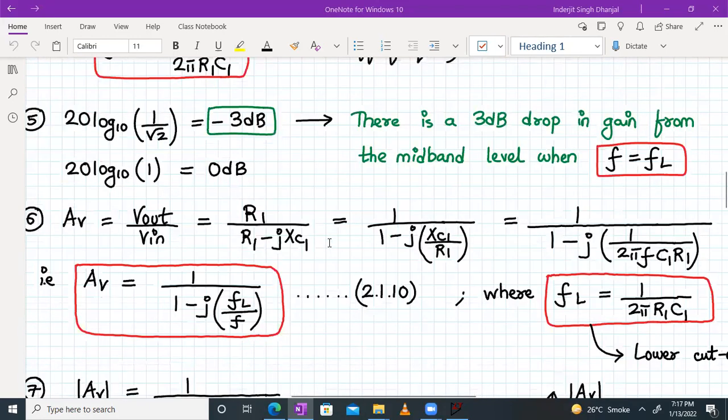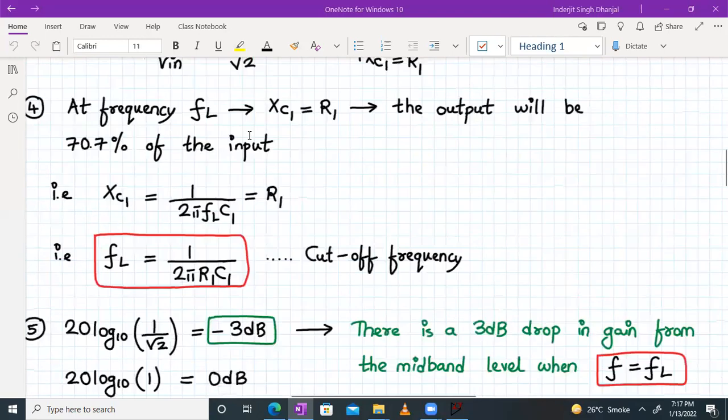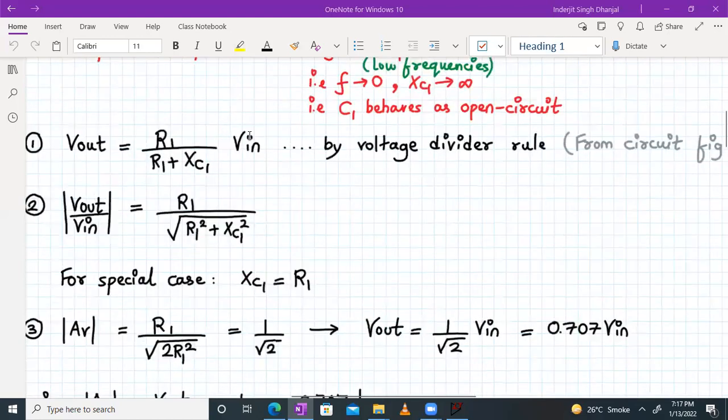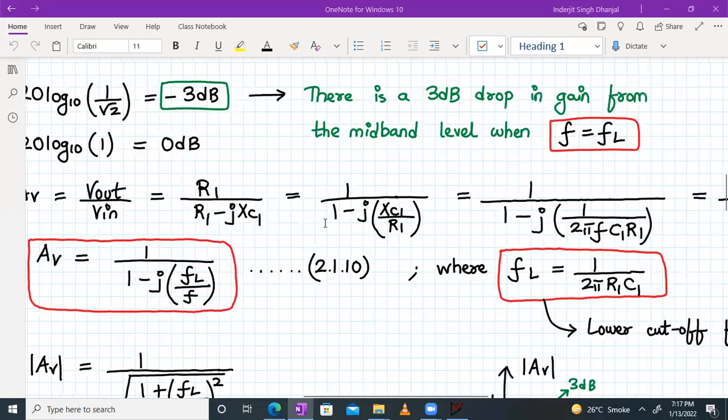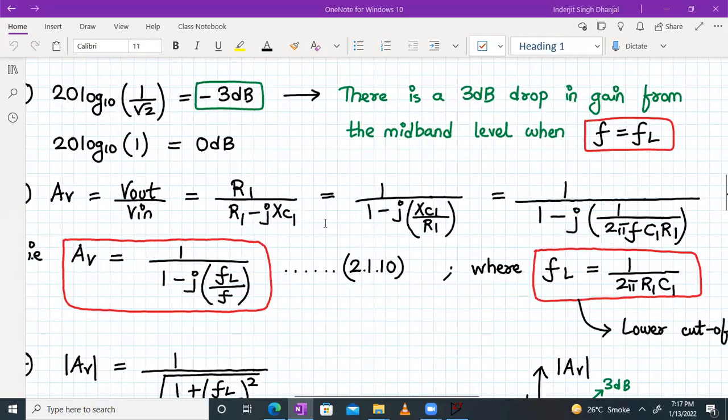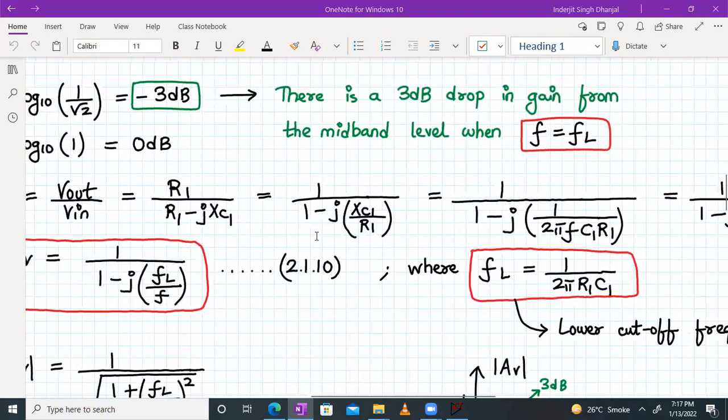And now if we further simplify this, AV is equal to V out upon V in, which is R1 upon R1 plus XC1. Now, if I write it in terms of minus J XC1, AV is equal to V out upon V in is equal to R1 divided by R1 minus J XC1, right? So I'll divide numerator and denominator by R1. So I'll get 1 upon 1 minus J times XC1 upon R1.